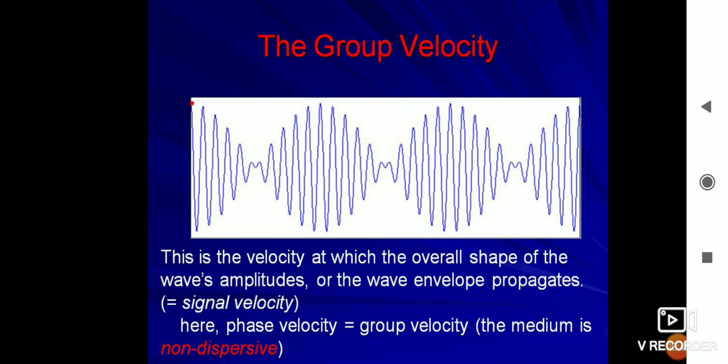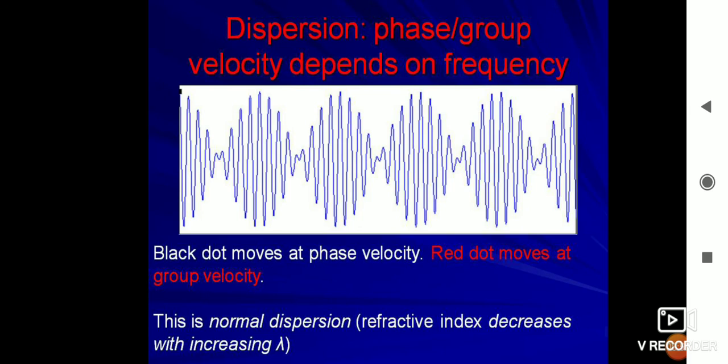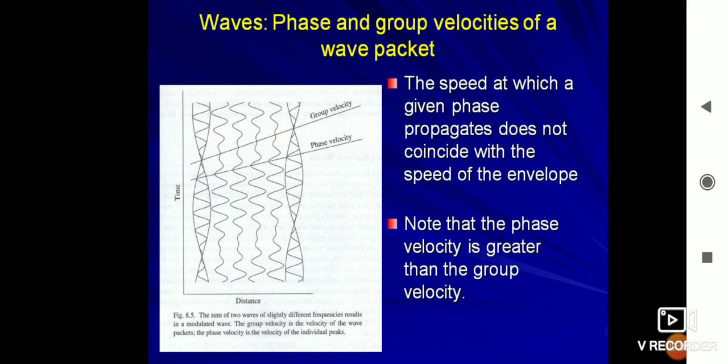Here the phase velocity and group velocity are equal when the medium is non-dispersive. In dispersion, the phase and group velocity depend on the frequency. Here the black dot moves at the phase velocity and the red dot moves at the group velocity. This is normal dispersion: the refractive index decreases with increasing wavelength. The group velocity of a wave packet is the rate at which a group of phases propagates, which does not coincide with the speed of the phase within the envelope. Note that the phase velocity is greater than the group velocity, and Vp times Vg is equal to c squared.